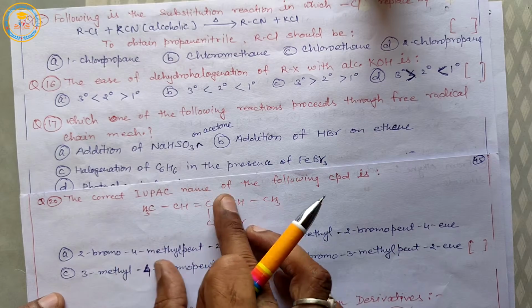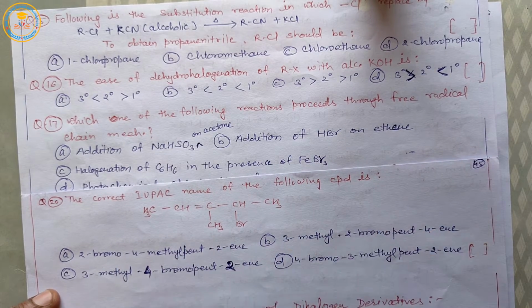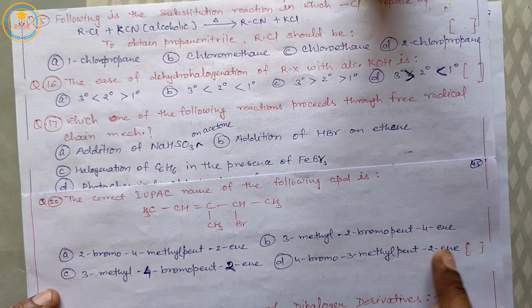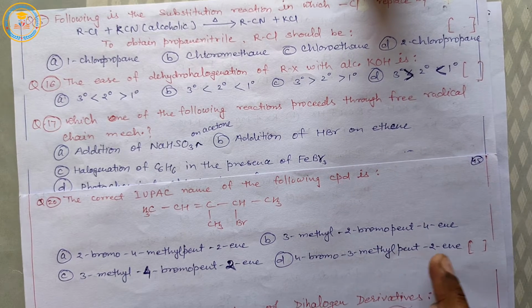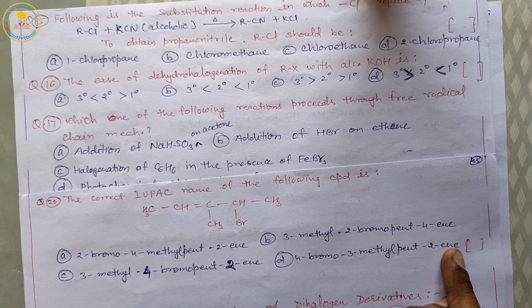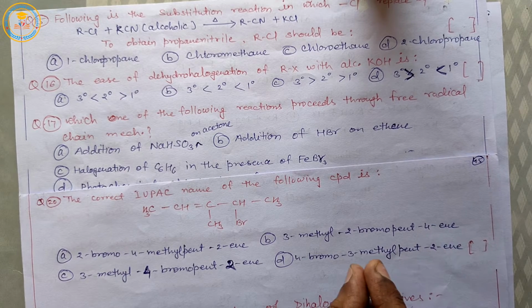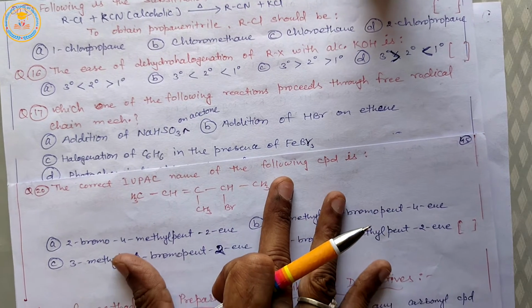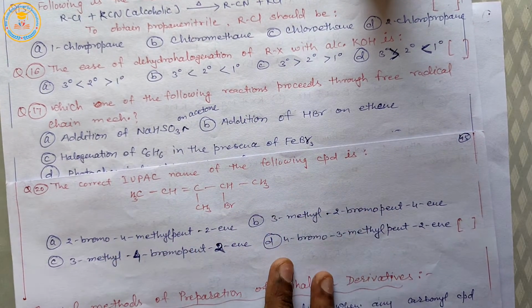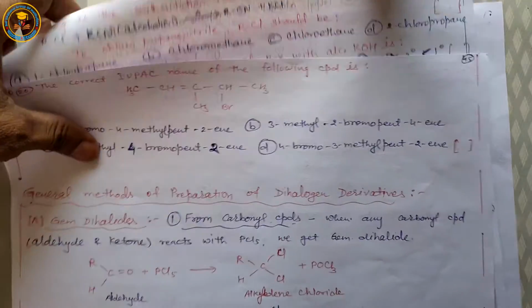The correct IUPAC name of the following compound is, solution will be 4-bromo 3-methyl pent 2-yne. I hope your maximum solutions are right.